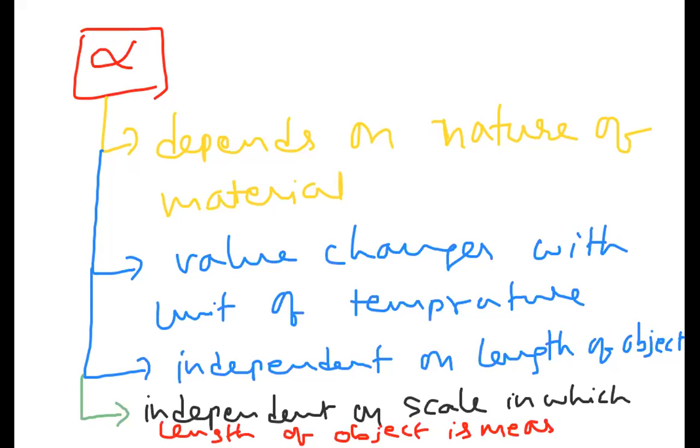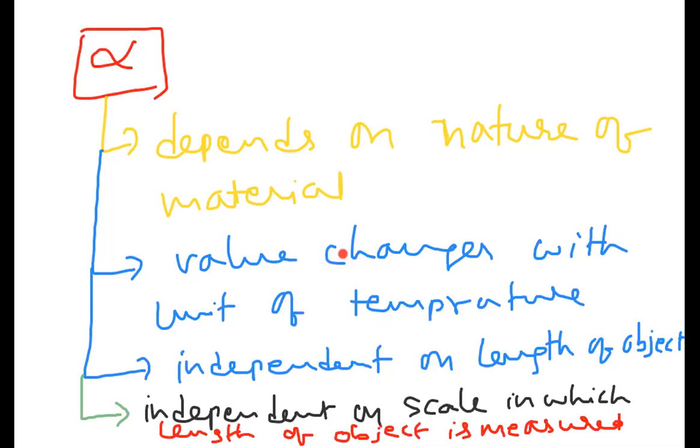So these are the conclusions. It is independent of the length of the object. It is independent of the scale in which we measure the object; what type of scale does not matter. It depends mainly on the nature of the material, and its value changes with the unit of temperature. So alpha depends only on these two factors.